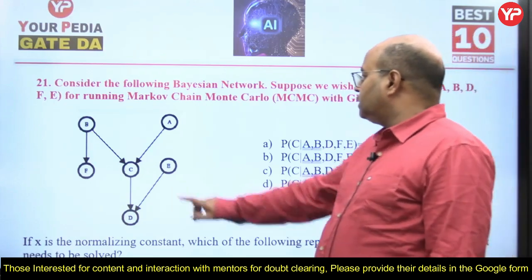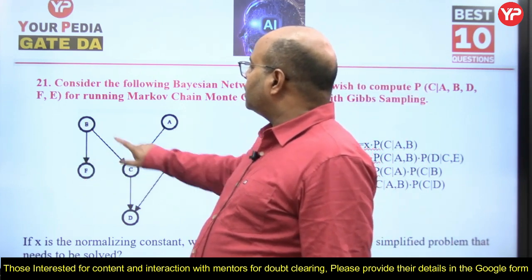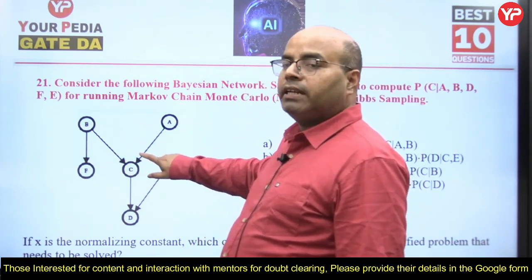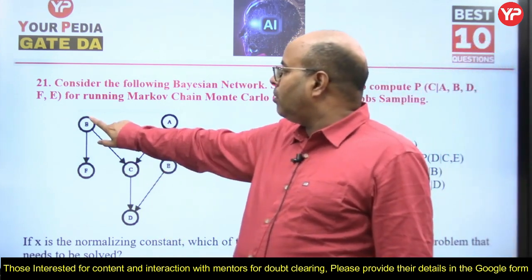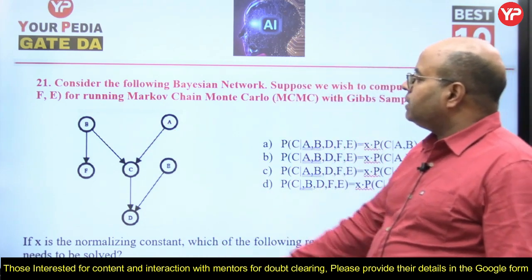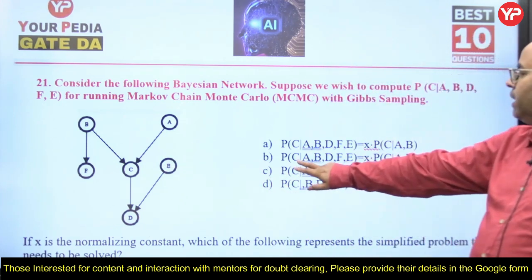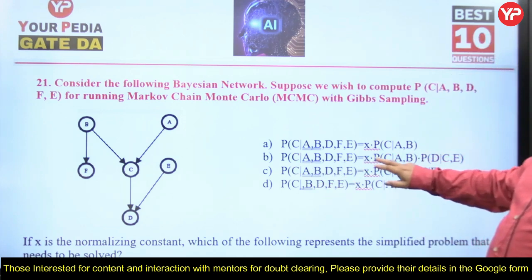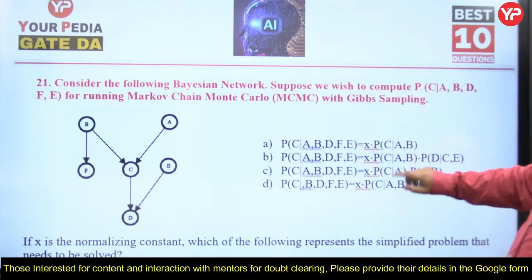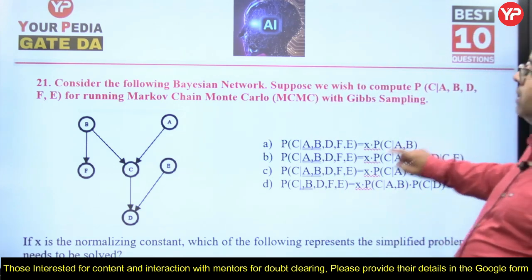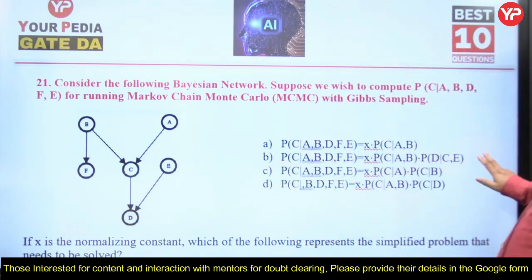Here you can see C will depend on its parents A and B. F is now irrelevant for C, as per Markov chain. Markov chain means only immediate nodes will affect. So, C will be affected only by A and B, and then its child D, and D's parents, C and E. That is why this is correct. Probability of C over A, B, D, F is equal to X into probability of C over its parents A and B, that is the Markov property, into P of D over C. Then it will take its child D and the child's parents C and E.